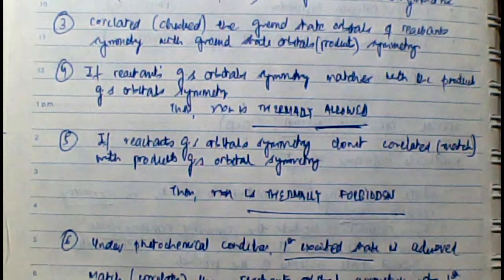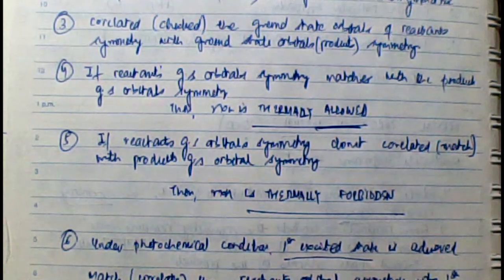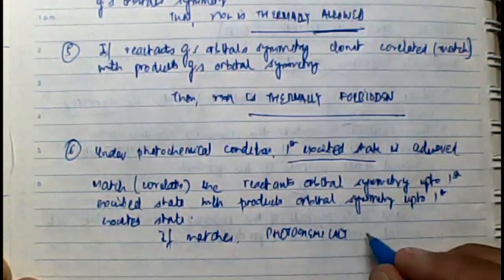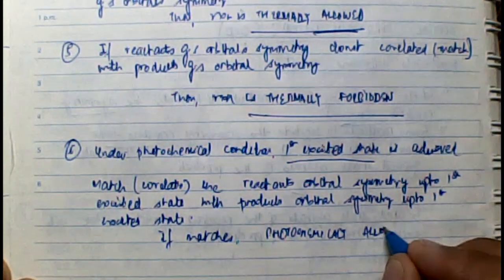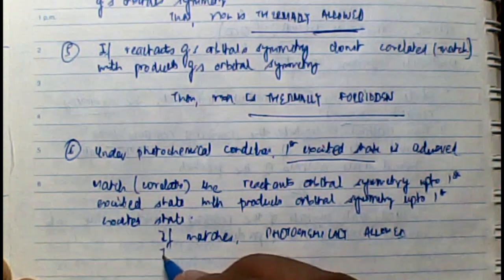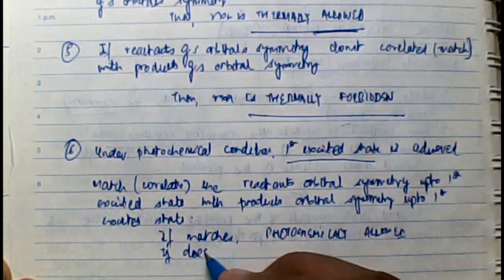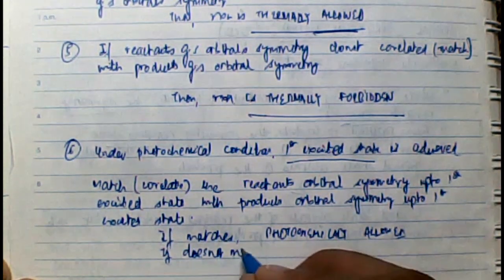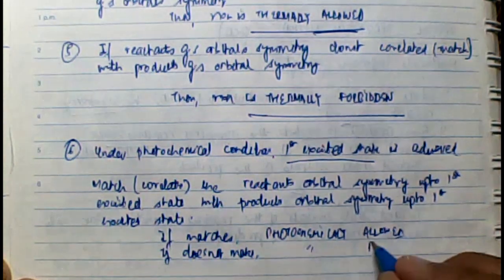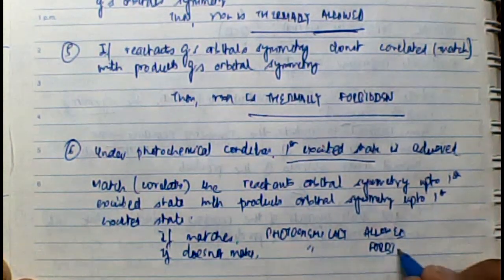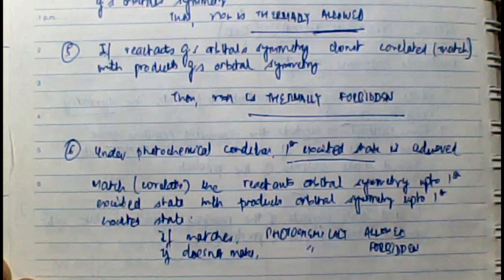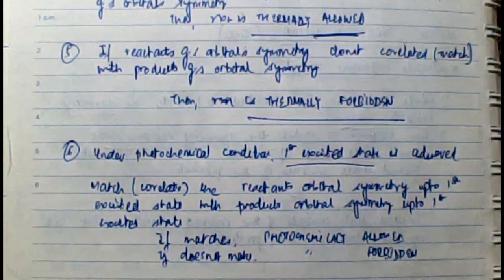So this is how you work out how we use the OCD approach for gauging whether a particular reaction is thermally or photochemically allowed or not. I'll repeat the entire process again. Try to understand what we have said so far. The OCD approach is based on the Woodward-Hoffman law of conservation of orbital symmetry. The Woodward-Hoffman law says that when a reaction is going from the reactant to the product, the symmetry should remain conserved, symmetry should remain the same.